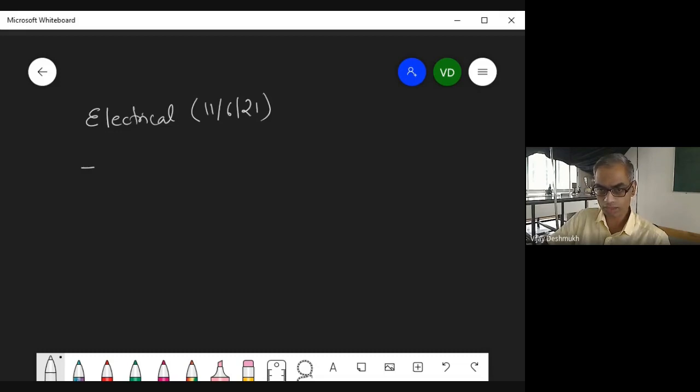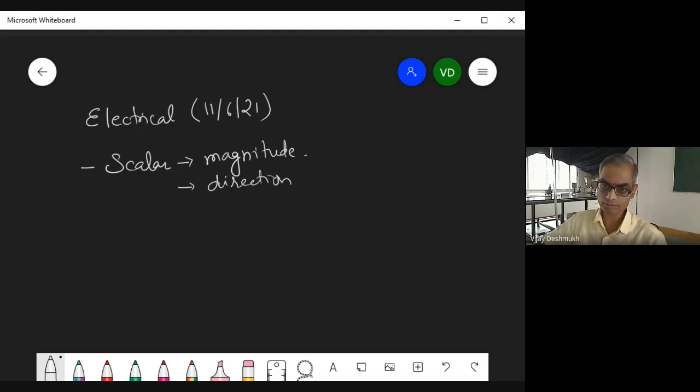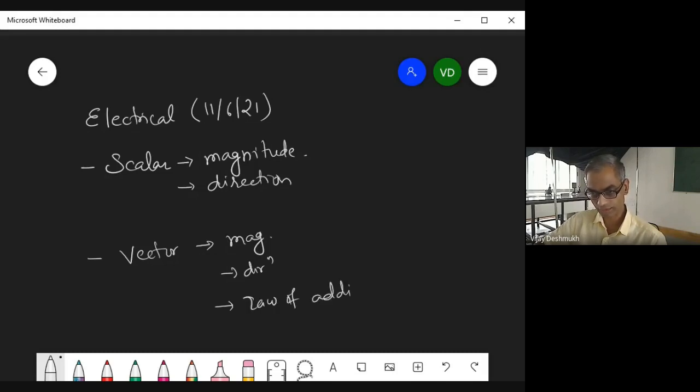Normally we say that scalar has magnitude, but a scalar can have direction also. Rightly said by Uday that it doesn't have any particular direction. Even though it has direction, it doesn't act in that direction. Or even if it acts, the scalar is different from a vector, because a vector has magnitude, it has direction, and it follows the law of addition of vectors.